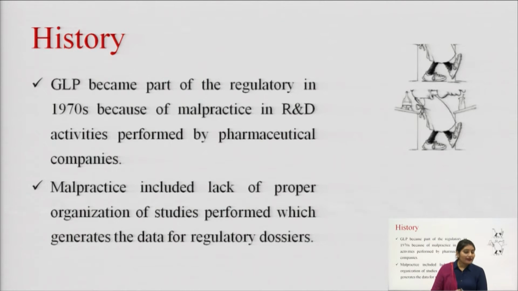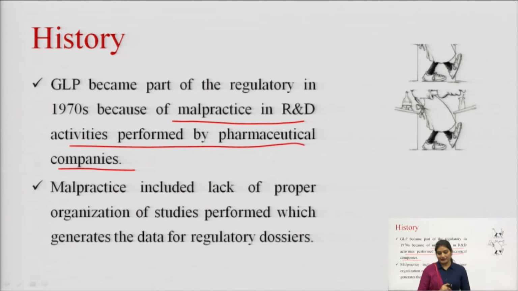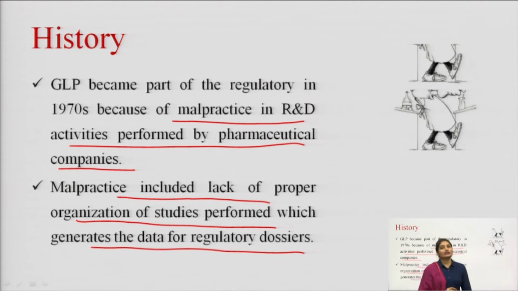Next is the history of GLP. Good laboratory practices regulations became the part of regulatory in the 1970s because of the malpractice in R&D activities performed by the pharmaceutical companies. These malpractices included the lack of proper organization of studies performed, which generates the data for the regulatory dossier.